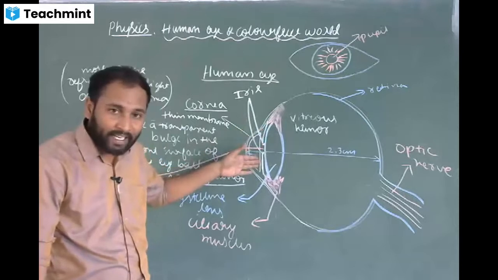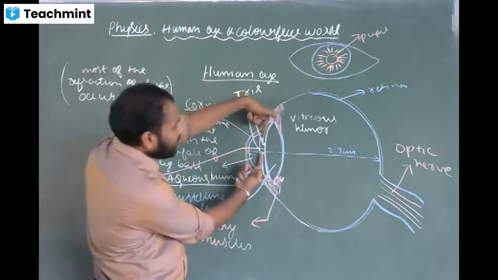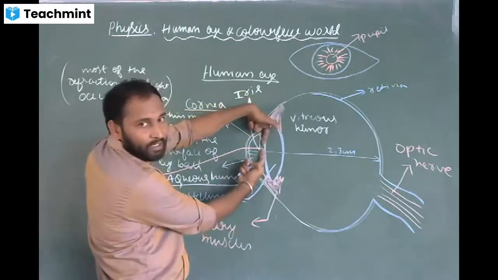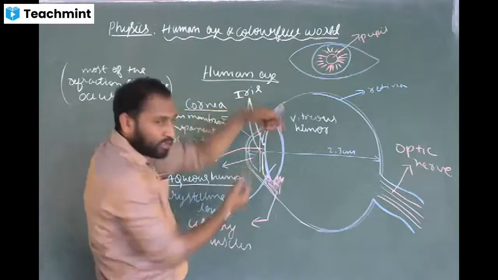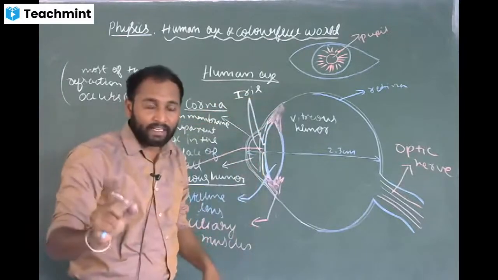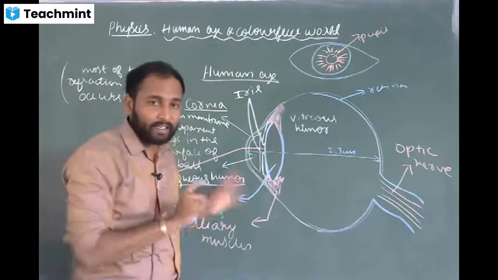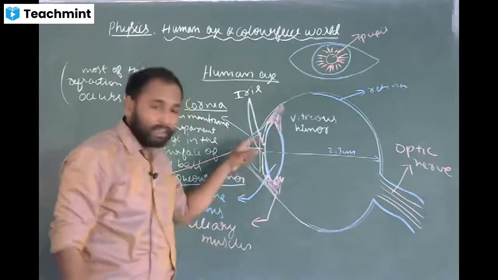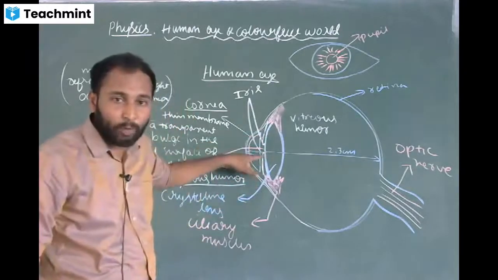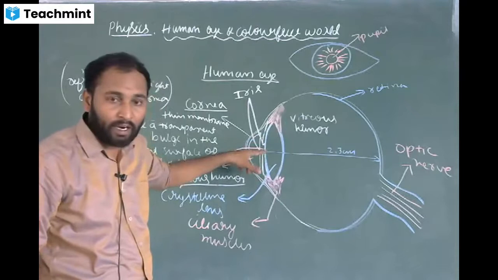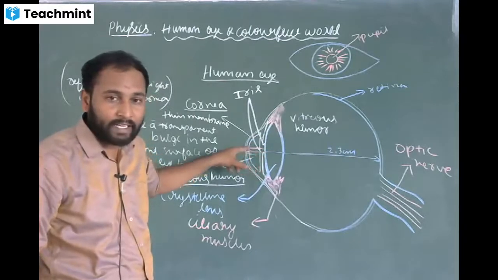And if there is so much light entering the eye, what happens? This iris will close. So once this iris closes, only the exact amount of light needed for the eye will enter. How will it enter? Because with the help of iris and pupil, they control and regulate the amount of light entering the eye.